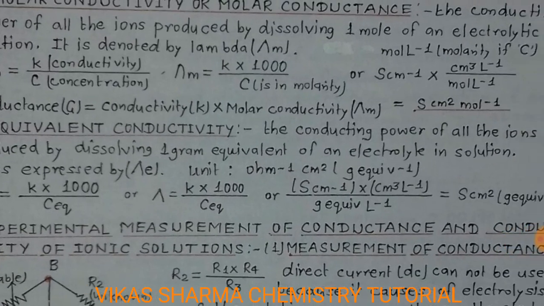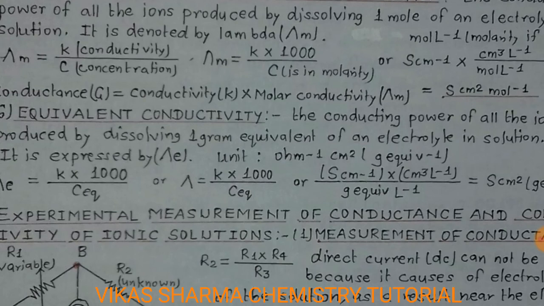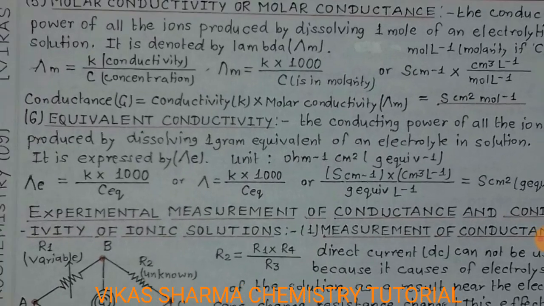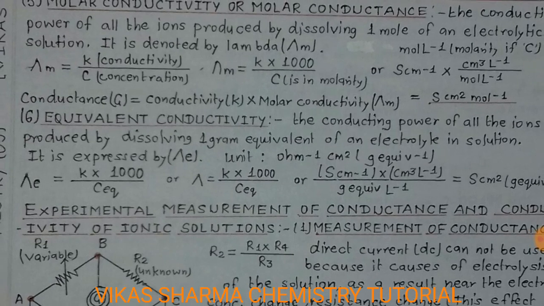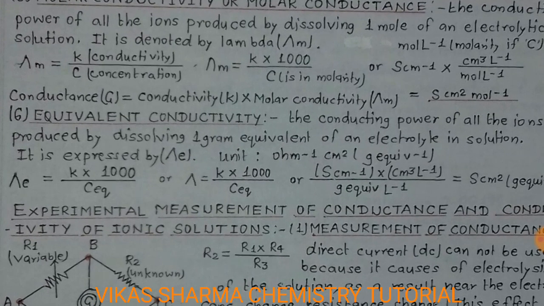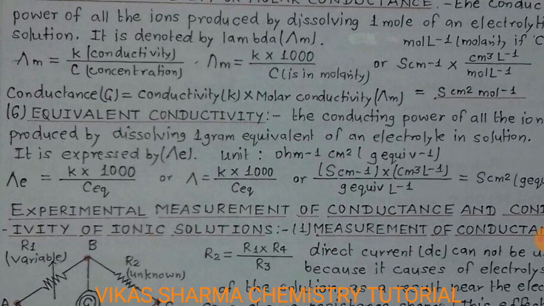So student, the next topic is equivalent conductivity. It is the conducting power of all the ions produced by dissolving 1 gram equivalent of an electrolyte in solution. It is expressed by lambda, with unit per ohm centimeter square per gram equivalent. So lambda is equal to K multiplied by 1000 divided by C equivalent, the concentration in gram equivalents per liter. So lambda is equal to K multiplied by 1000 divided by C equivalent, and the unit is Siemens centimeter square per gram equivalent.